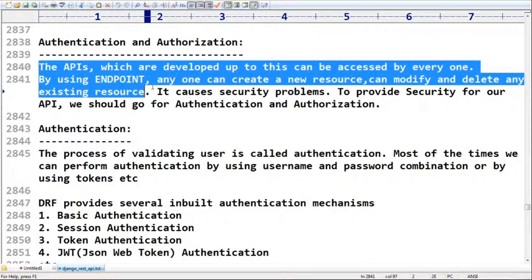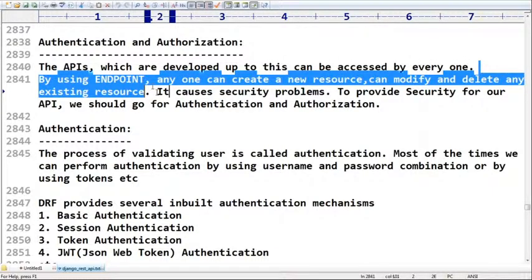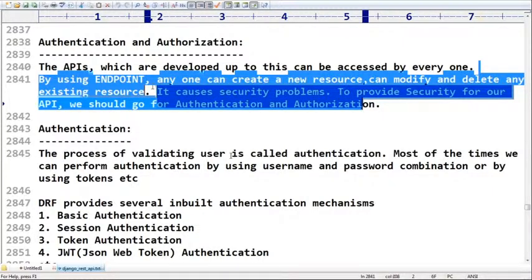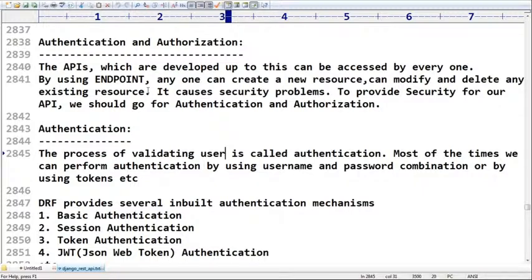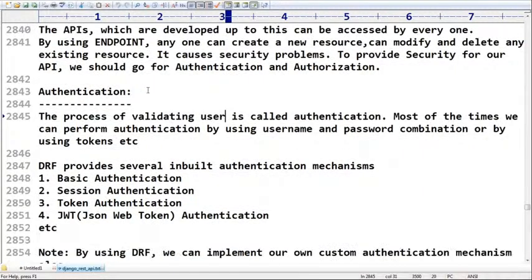Sir, what is authentication? Very simple, sir. We developed some API. That API should be accessible by only registered users, or that API can be accessed by only admin people, not everyone. So for that we need authentication and authorization. What is authentication? The process of validating a user is called authentication. Most of the time we can perform authentication by using a username and password combination or by using tokens.